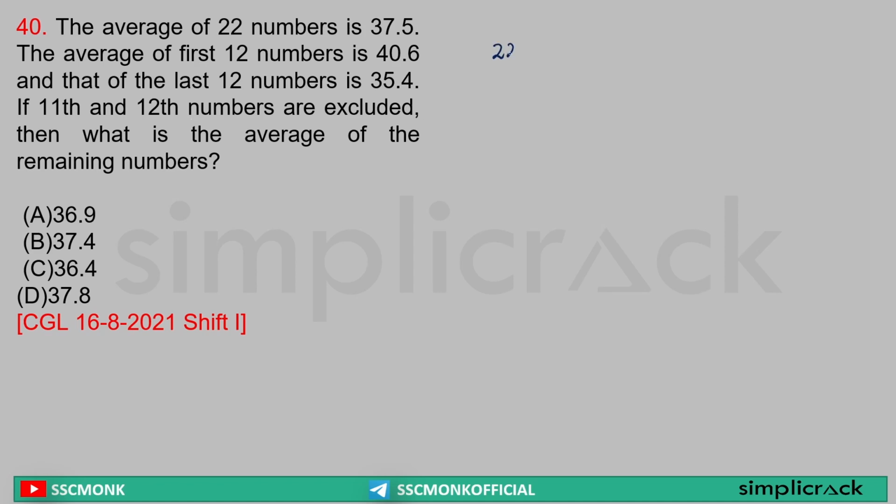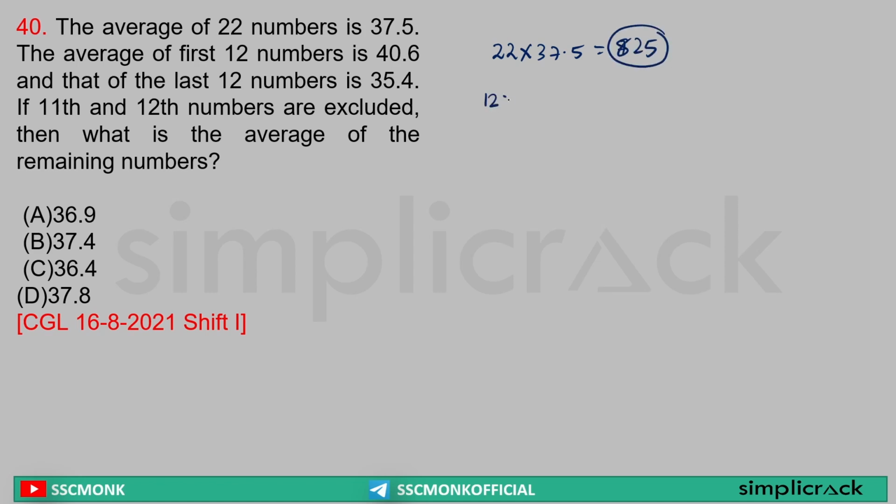Sir, 22 numbers, 37.5 is the average. We'll go through the traditional method because that will be the quickest way to solve it. 37.5 into 2 is equal to 75. 37.5 into 20 is equal to 750. 750 plus 75 is equal to what? 825. So this is the total.